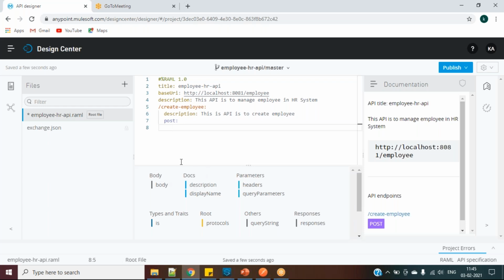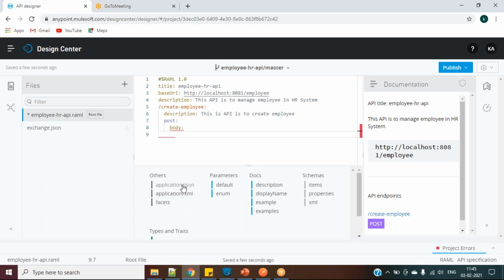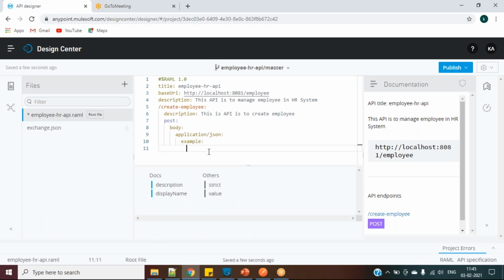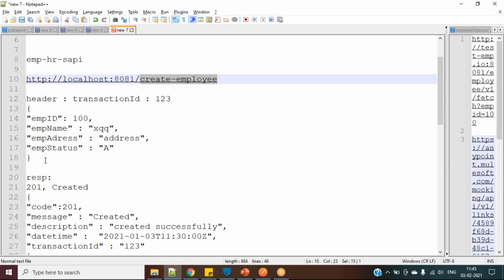Until now we have given the body, right? First we have taken the body, and I'm giving application/json, and I'm giving an example. Here in the example I have taken my example like this.